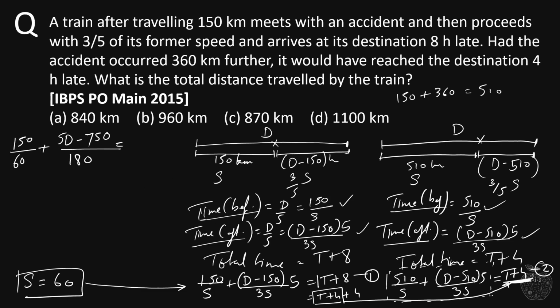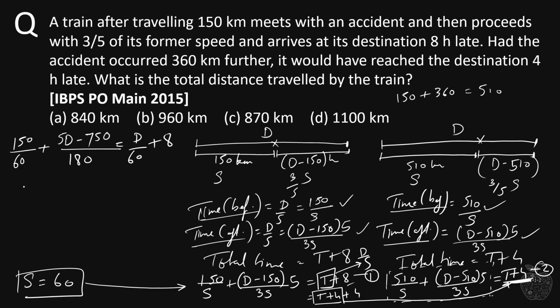So what is this t? t can also be written as distance upon speed. We know that t is equal to distance upon speed, so d upon speed, speed is 60, plus 8. So this is what it looks like after substituting the value of s in equation 1.